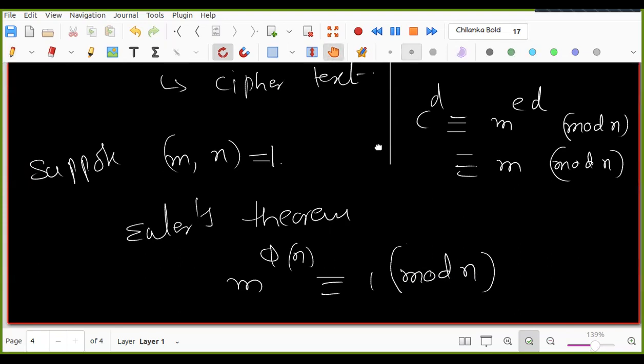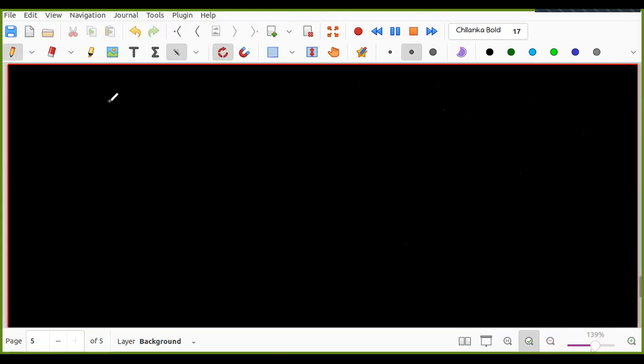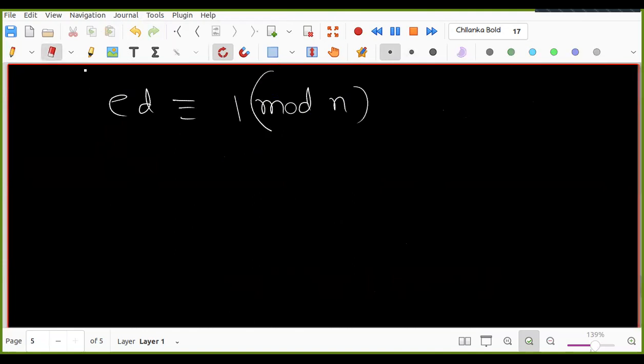And we know that ED is congruent to 1 mod phi N, right?